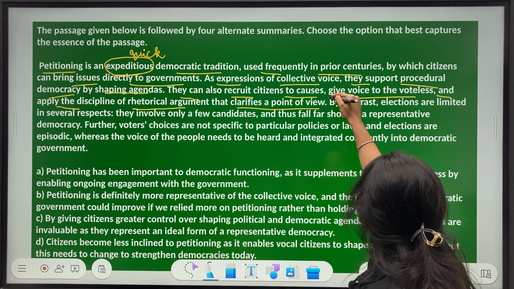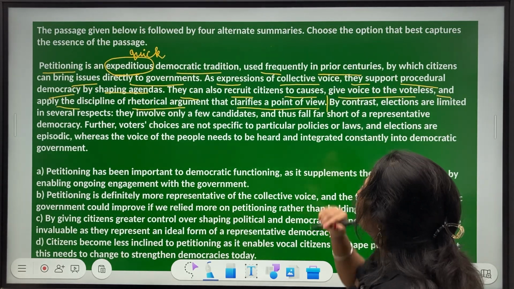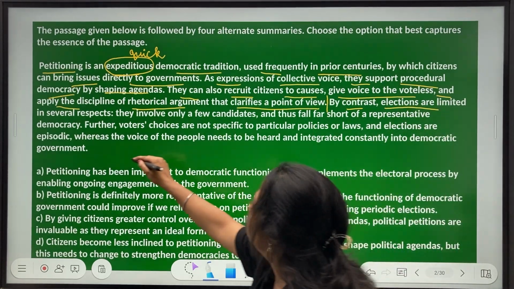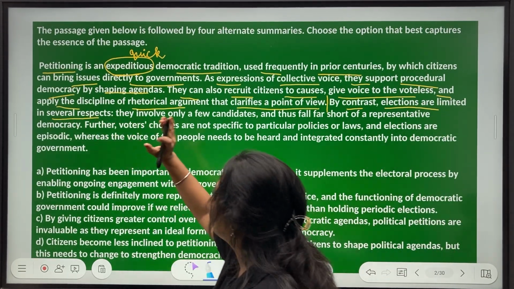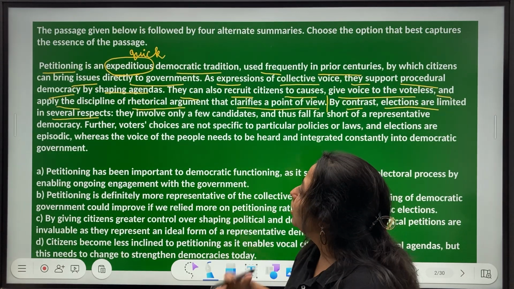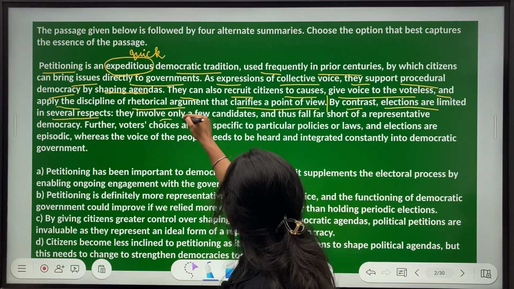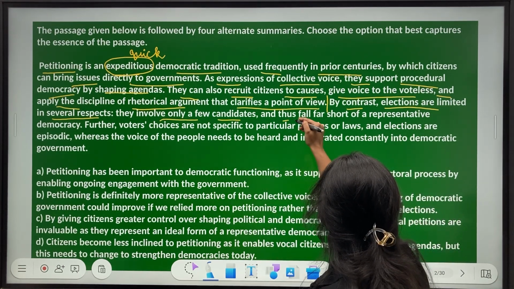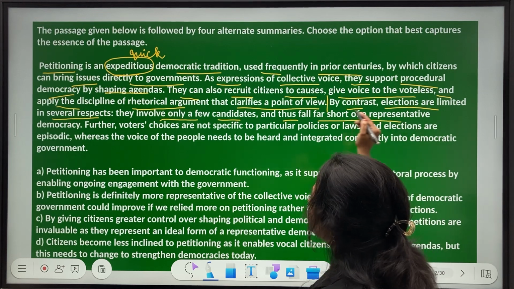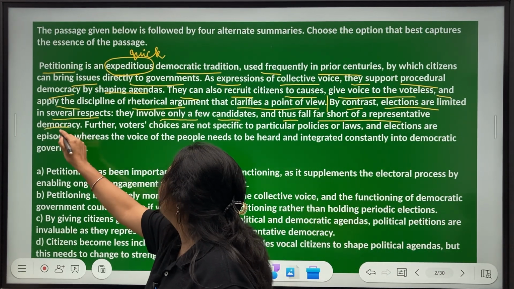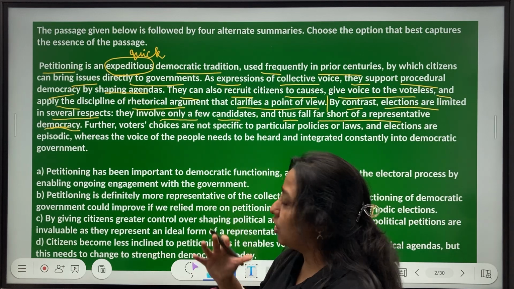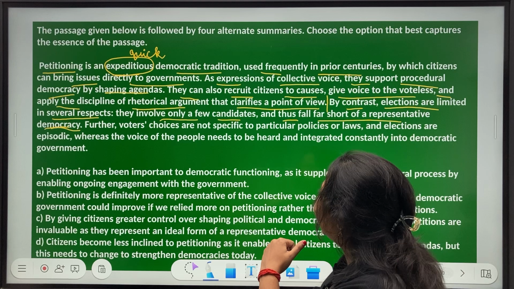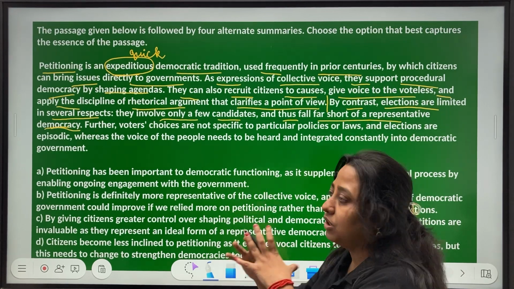By contrast, meaning something different is going to come now, we will discuss something different. Okay? So by contrast, elections are limited in several respects. So we are comparing the process of petitioning to the process of election. So what happens in an election? They involve only a few candidates. Obviously only a few people stand in an election, and thus fall far short of a representative democracy. Remember, in petitioning we were talking about collective voice, and in contrast, in elections the collective voice is not that great because the representation is only by a few people.